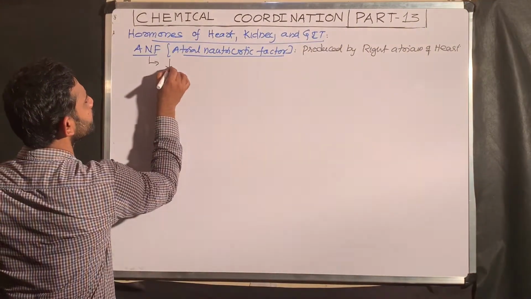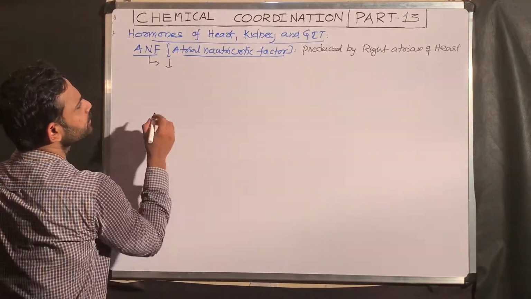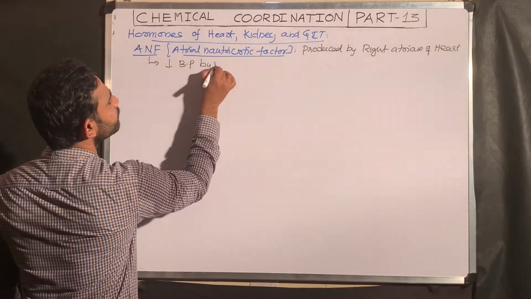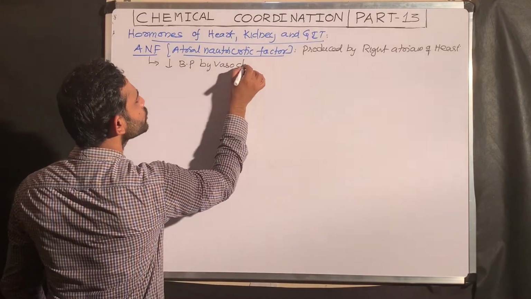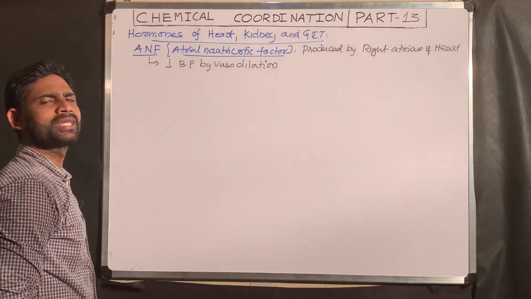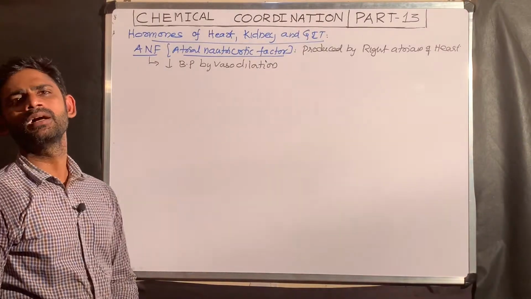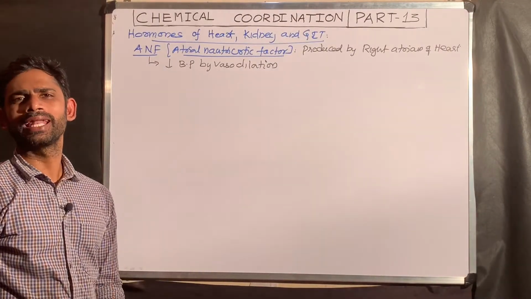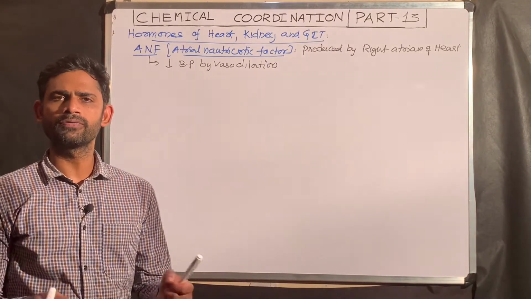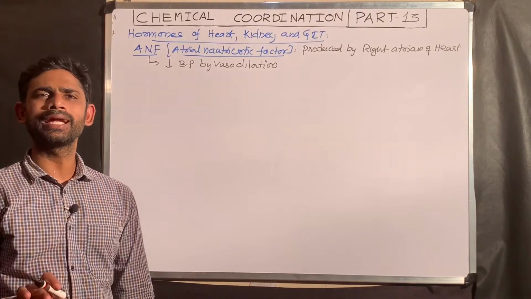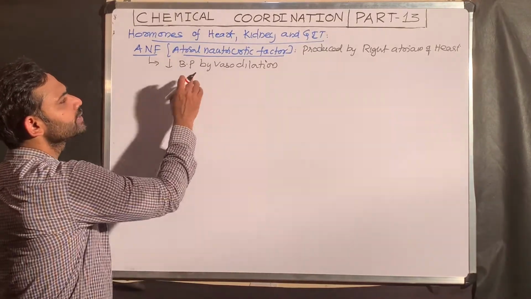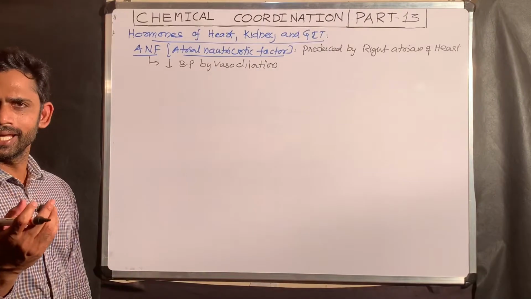ANF decreases BP by vasodilation. What is the meaning of vasodilation? Increase in the permeability of the blood vessels. Though there is excess sodium ions present in the blood, they will come out from the blood. Automatically BP will decrease. So definitely with this point, it decreases the BP by vasodilation.